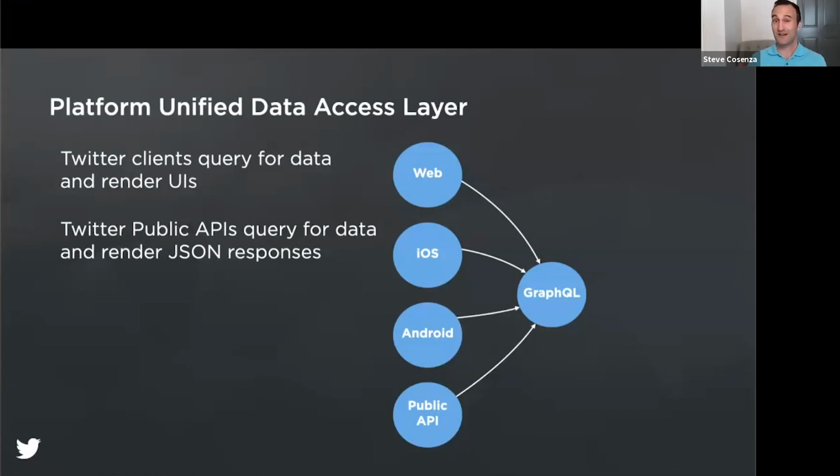Put another way, Twitter clients query for data and render UIs, while the public Twitter API queries for data and renders JSON. A bonus from consolidating our data querying through a single interface is that the public Twitter API can now easily deliver new Twitter features by querying for GraphQL data already being used directly by our consumer apps.